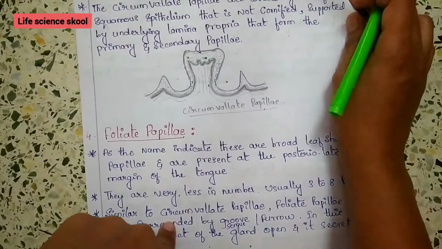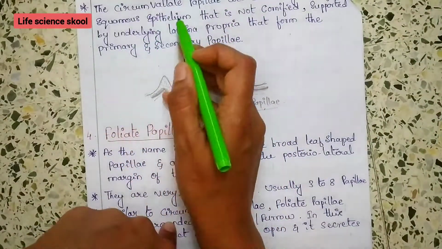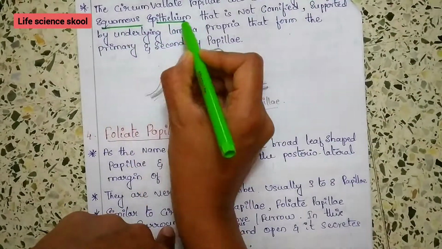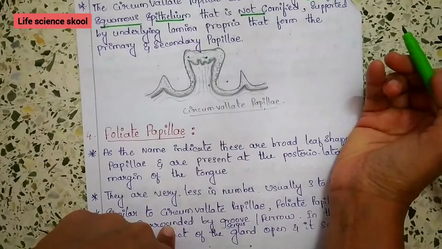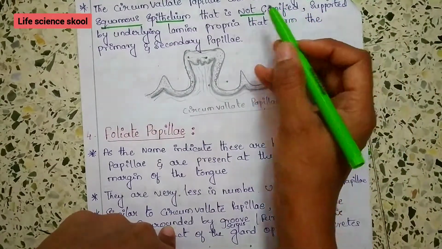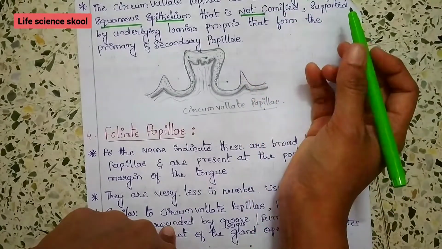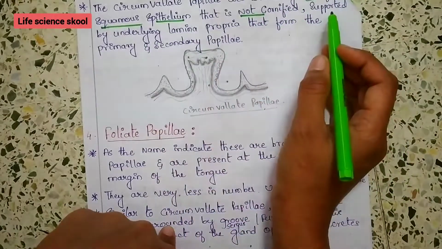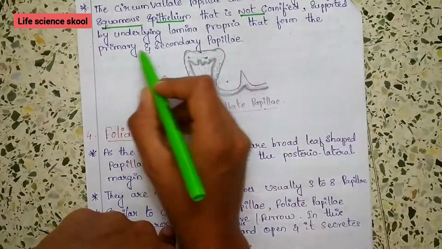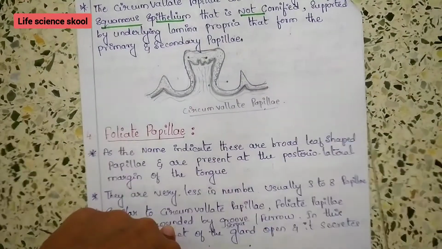And same as the fungiform papillae, these circumvallate papillae are also covered by stratified squamous epithelium, which is not cornified. The circumvallate papillae and fungiform papillae are not cornified, but filiform papillae are cornified. And same as the fungiform papillae, they are supported by underlying lamina propria that forms the primary and the secondary papillae. That's about the circumvallate papillae.